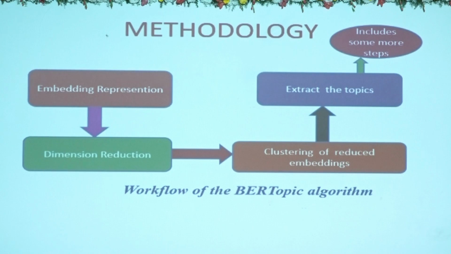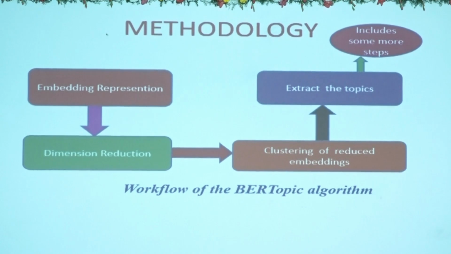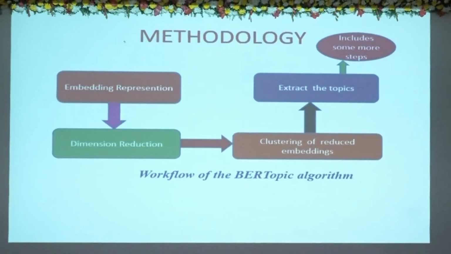So in the second step, dimension reduction takes place, using different techniques. I am telling you what is happening in each step.